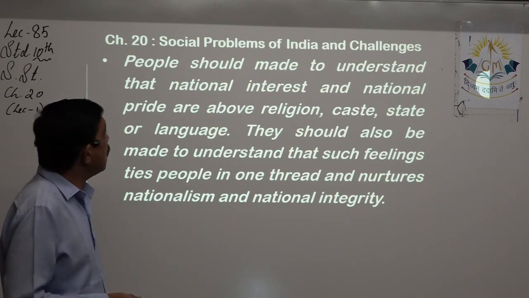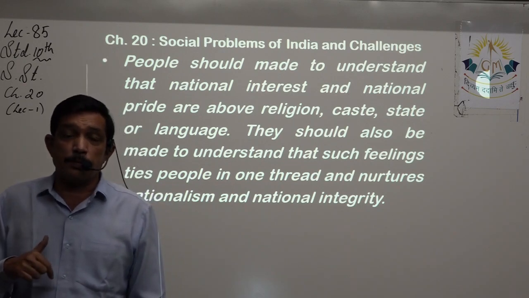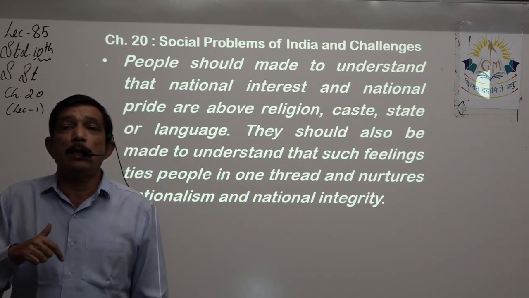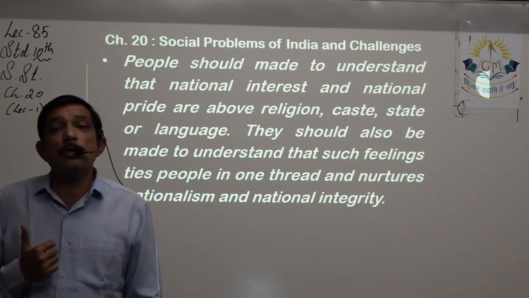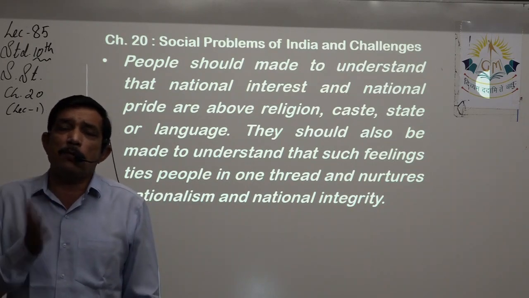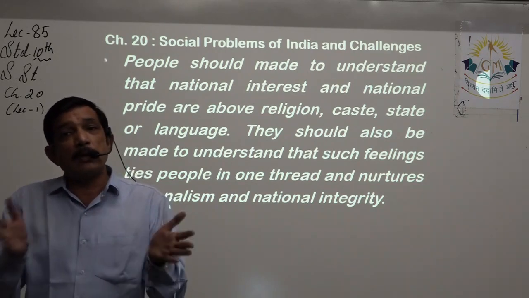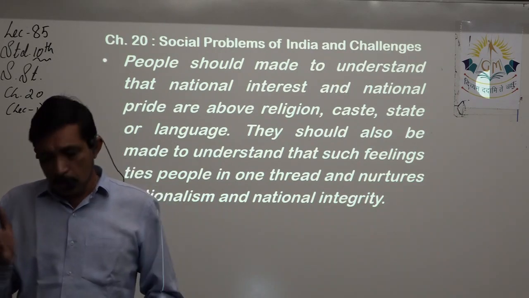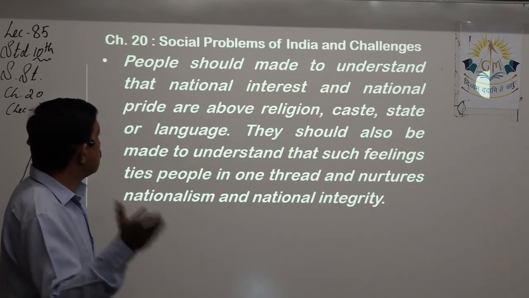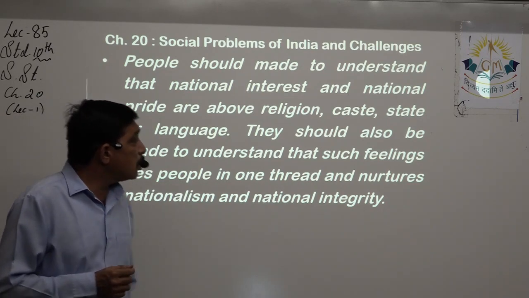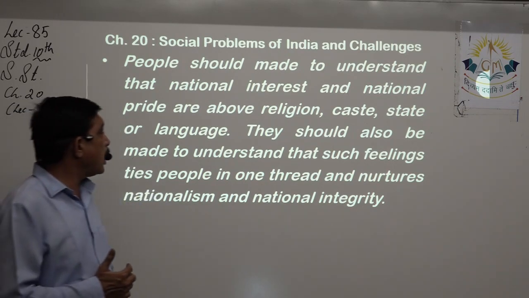People should be made to understand that national interest and national pride are above religion. We are Indian first, and then we go to the religion. Which religion I belong to, first I am an Indian. Whether you belong to any religion, first you are Indian. So that integrity can remain intact, and that integrity will not allow division in the society or division in the country. Whether you belong to any religion, caste, creed, state, language, whatever, they should also be made to understand that such feeling ties people in one thread and nurtures nationalism and national integrity.